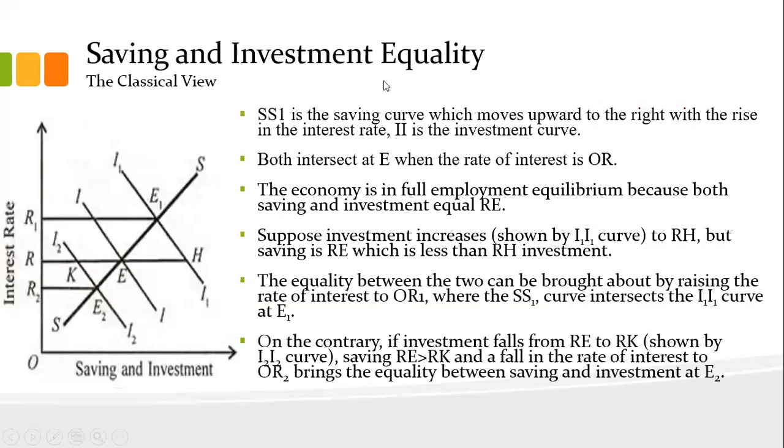In this figure, you see that on the x-axis we have saving and investment, and on the y-axis we have the interest rate. So on the x-axis, saving and investment are both presented together, and the y-axis is the interest rate. This SS1 is our saving curve, which moves upward to the right. With the rise in interest rates, savings will be more. And this II is our initial investment curve.